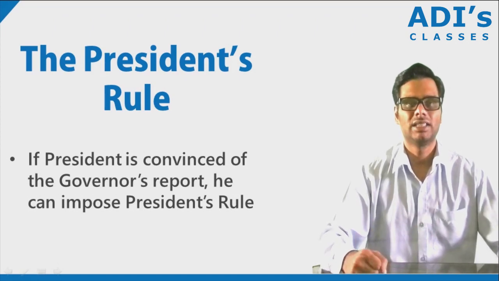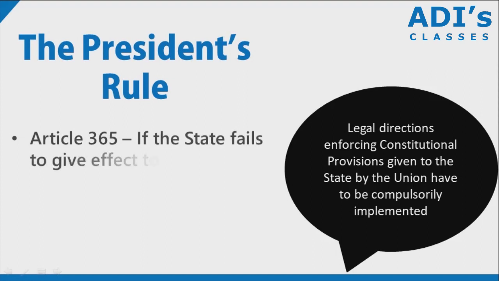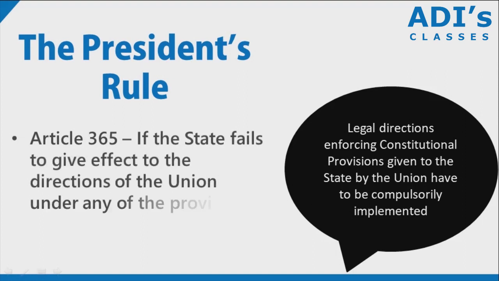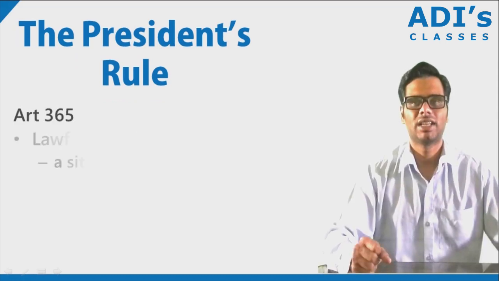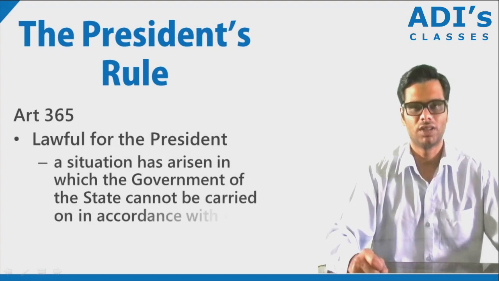The second condition is given by Article 365, where any state that has failed to comply with or give effect to any directions given by the executive of the union, then under the provisions of the constitution, it will be lawful for the president to hold that a situation has arisen in which the government of the state cannot be carried on in accordance with the provisions of the constitution.